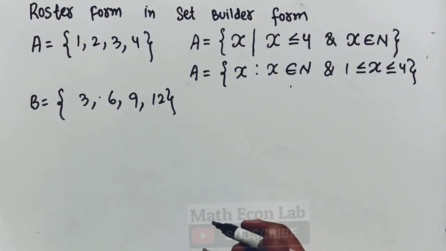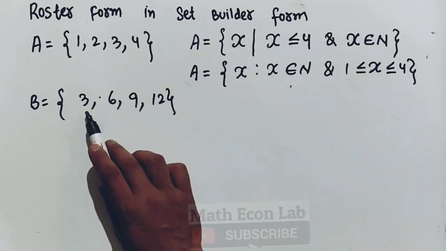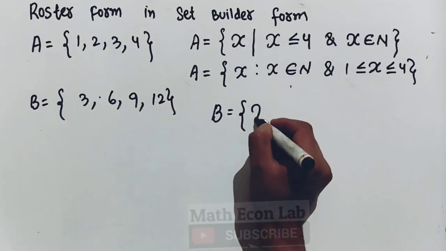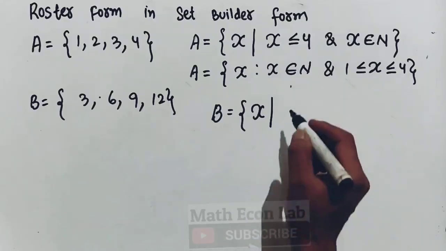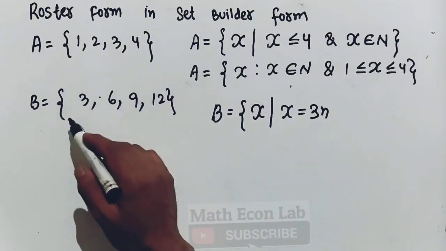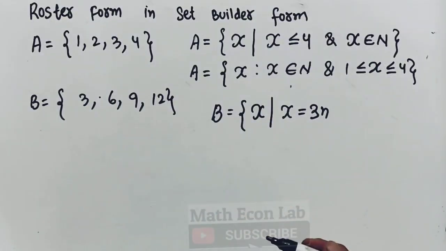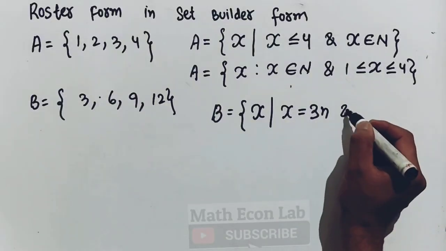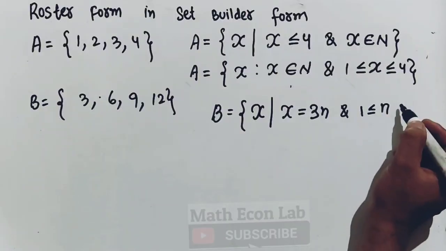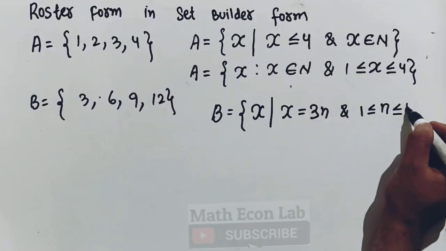So here we can see these are all multiples of 3. Can I write it like this? B is the set of all x's such that x is equal to 3n. If n is 1, we get 3 ones are 3. If n is 2, we get 3 twos are 6, 3 threes are 9, and 3 fours are 12. Then we have to specify another condition, that n is greater or equal to 1 but less or equal to 4.